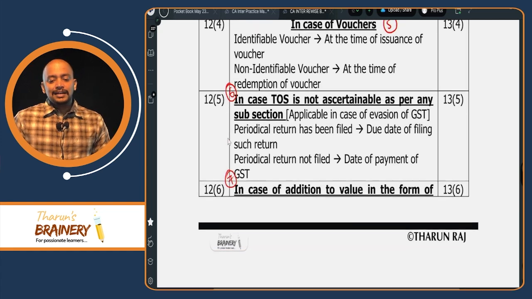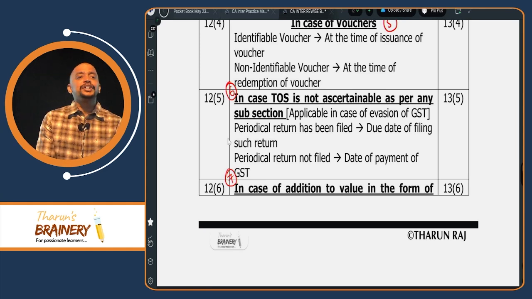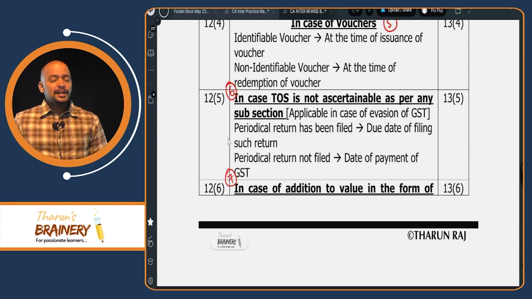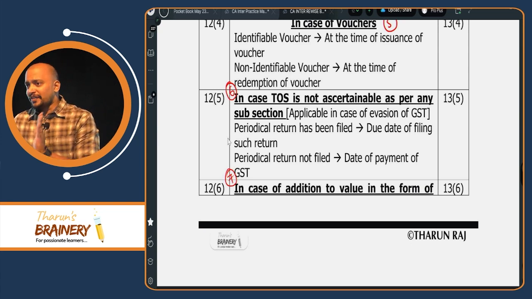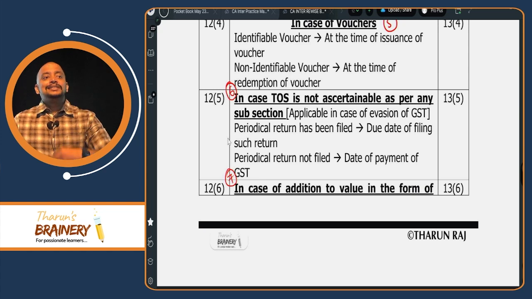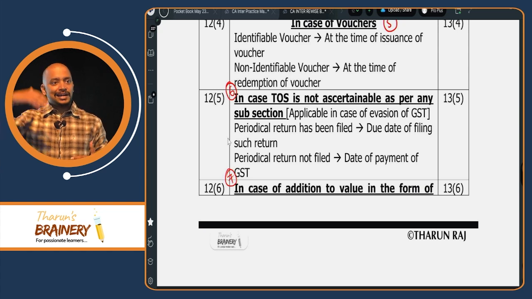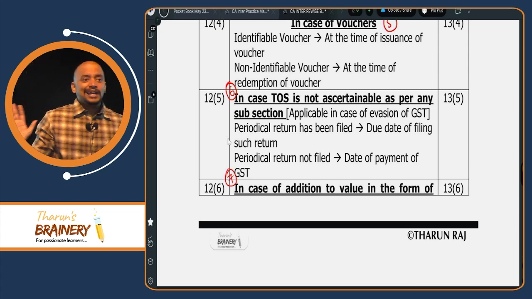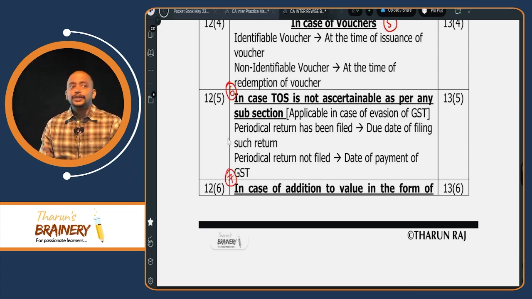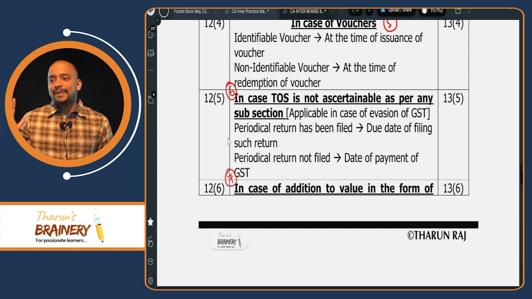Clear? Then when time of supply is not ascertainable as per above provisions, that is in residual cases, simple, just remember. If a person is required to file return, the due date of filing return is the time of supply. If a person is not required to file return, as and when he pays tax, that date is the time of supply. Understood? So suppose time of supply cannot be ascertained as per above provisions because of not having sufficient information, we will take, if the person is required to file returns, the due date of filing return. If the person is not required to file return, the date on which he pays the tax.